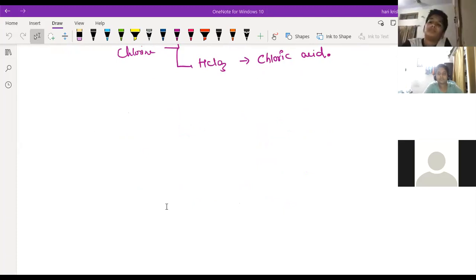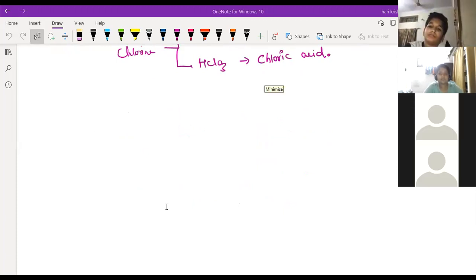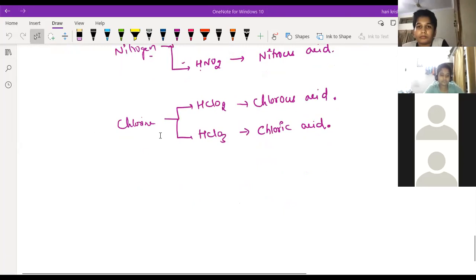Yeah, Raghav, unmute yourself. Sir, you gave us homework last time. What is the homework? Sir, you told us to find how to write the name of H2S. Sir, H2S is hydrosulfuric acid. Is it hydrosulfuric acid? Yeah, H2S means hydrosulfuric acid.